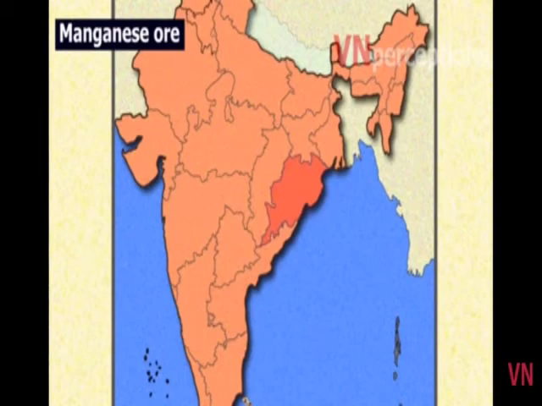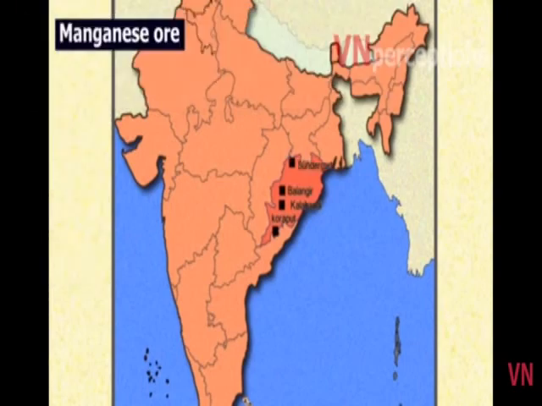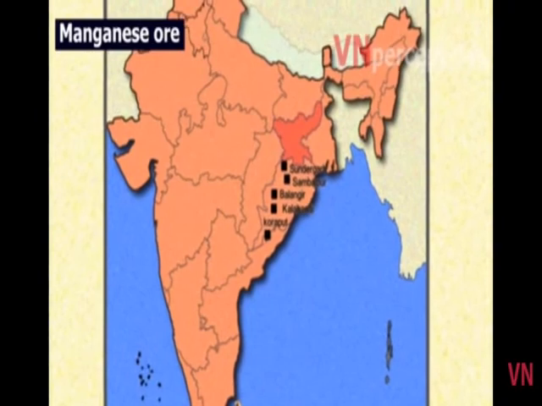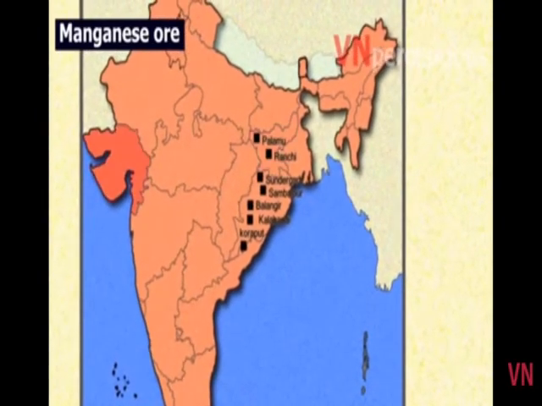In Odisha, the districts are Kalahandi, Koraput, Bolangir, Sundargarh, and Sambalpur. In Jharkhand, it is Ranchi and Palamau. In Gujarat, it is Jamnagar, Junagadh, Kheda, and Kutch.